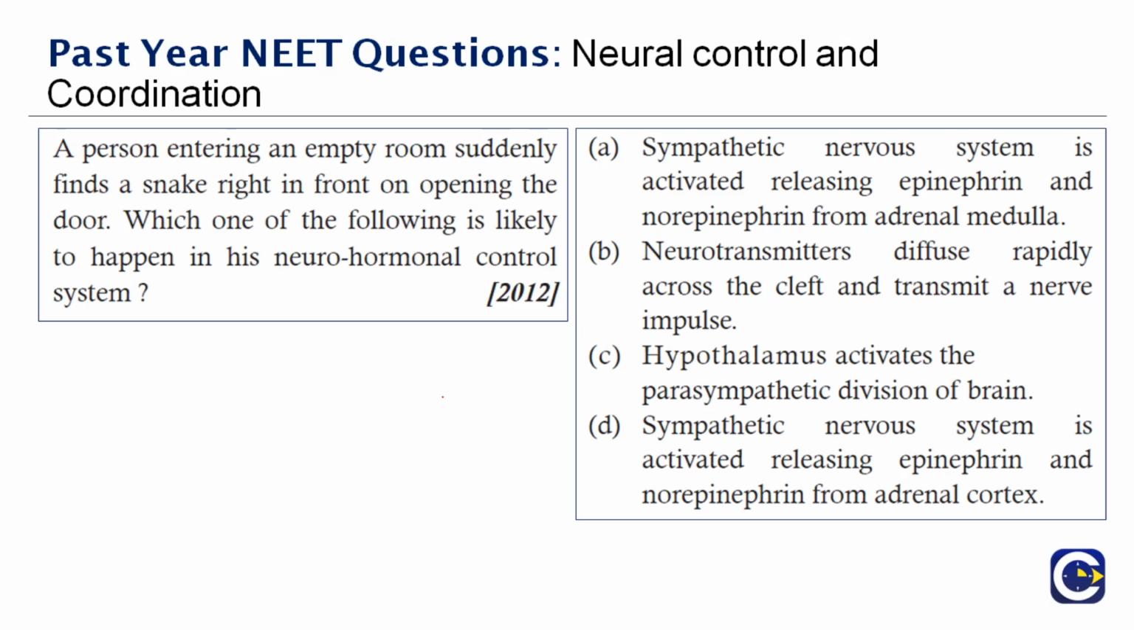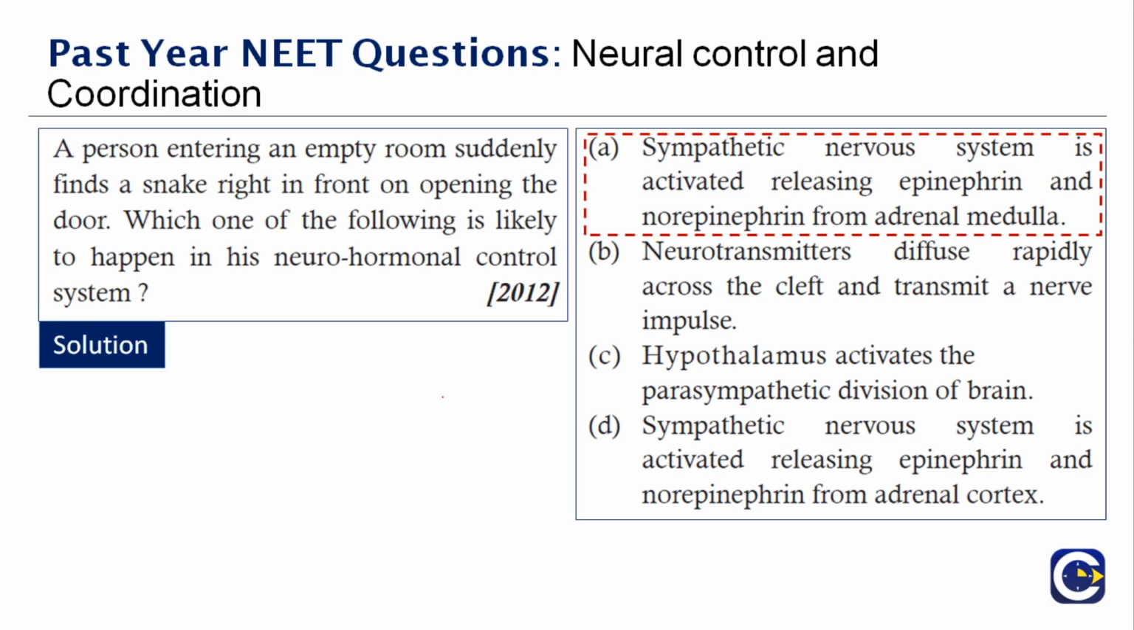Likewise, now they are asking us, which is the neurohormonal control system? Okay, the right answer is option A. The sympathetic nervous system is activated, releasing epinephrine and norepinephrine from the adrenal medulla, and that releases the adrenaline, which brings your body to a normal condition, which is option A, the right answer.